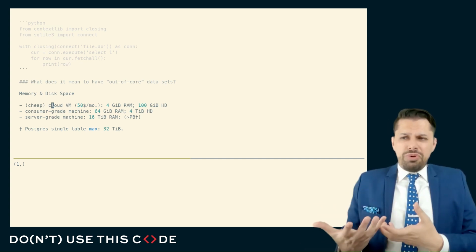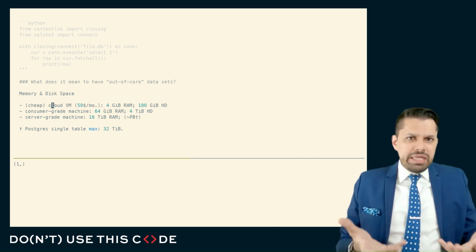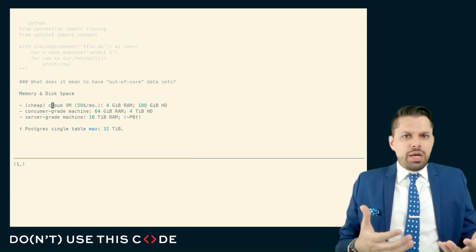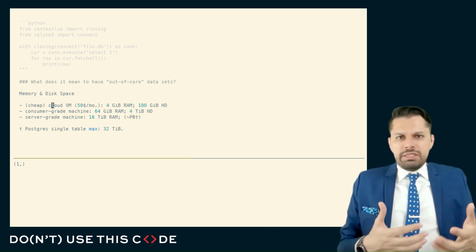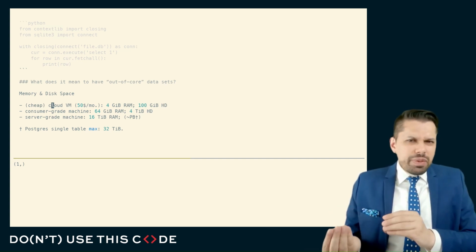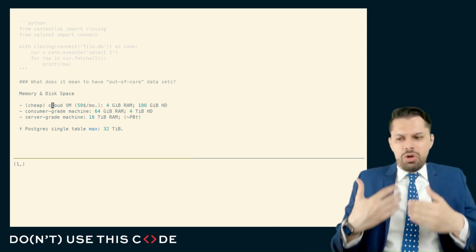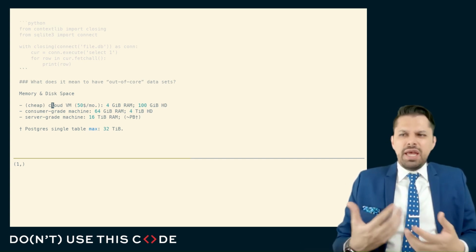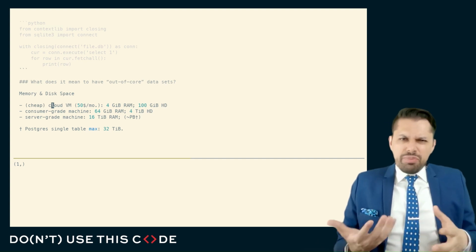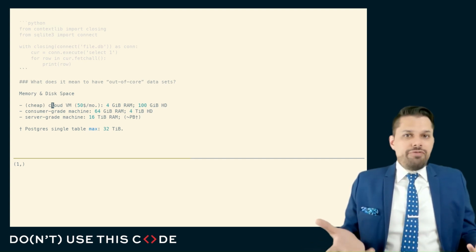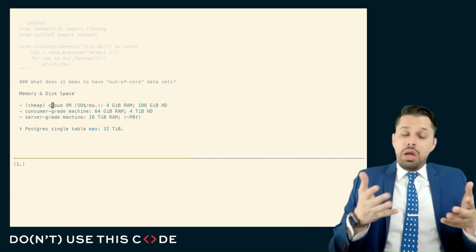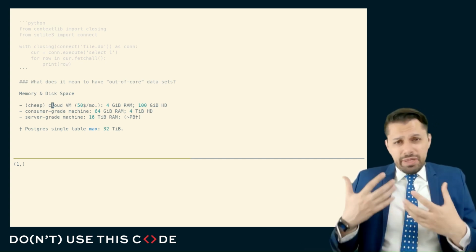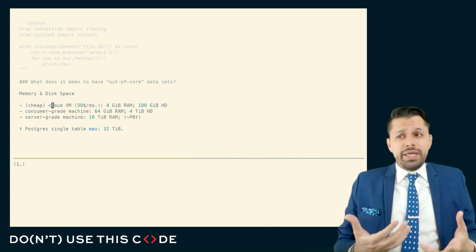When we talk about consumer-grade machine, which is likely to be the grade of machine that you do your actual work on, despite it being a consumer-grade machine, what I see is most companies purchase for their employees more or less Dell Optiplex-style machines, which may be a little bit beefier, but are really differentiated mostly in terms of their management technologies, not so much in terms of their actual specs. And so I think for a consumer-grade machine, you can probably get 64 gigs of RAM pretty easily. I have a couple of machines that I recently bought, all of which are under £1,000 and all have 64 gigs of RAM, and a 4 terabyte hard drive is about reasonable. So we're talking about significantly larger data sets, but still data sets that are in the gigabyte size.